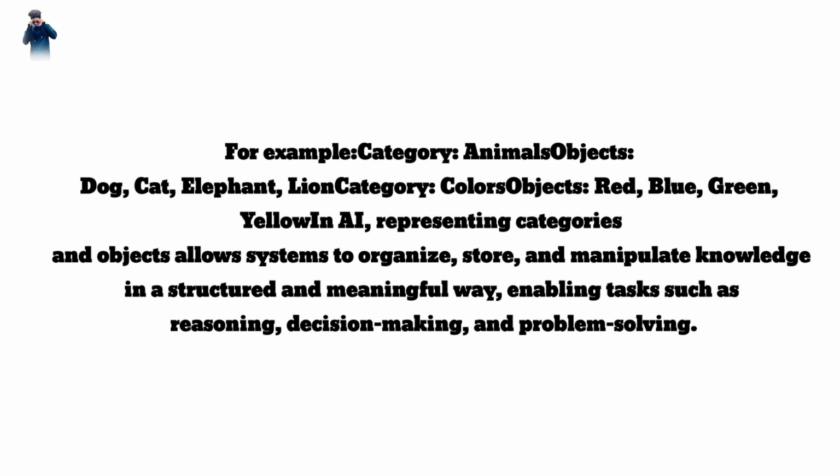In AI, representing categories and objects allows systems to organize, store, and manipulate knowledge in a structured and meaningful way, enabling tasks such as reasoning, decision-making, and problem-solving.